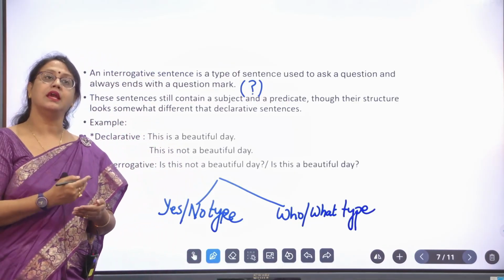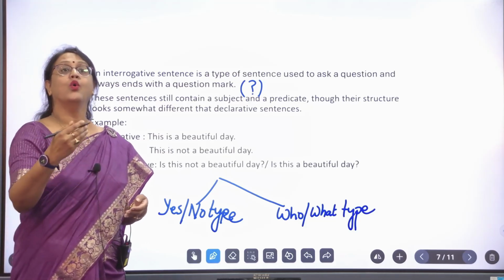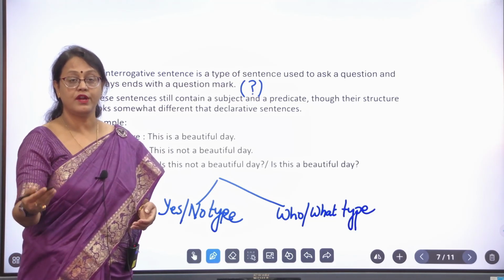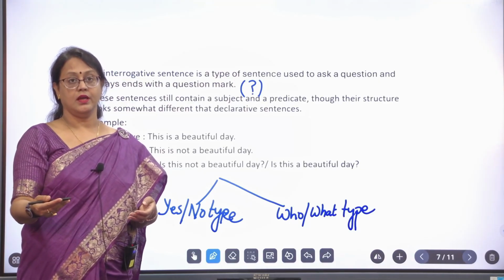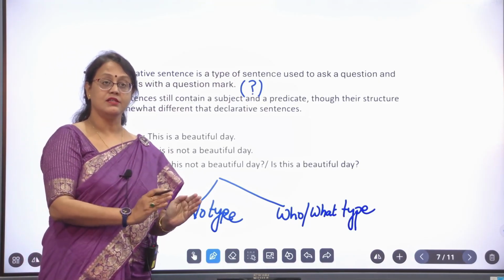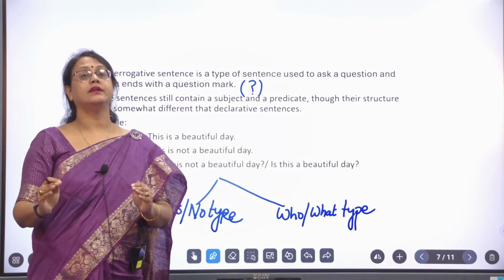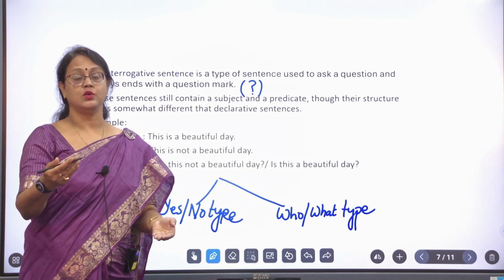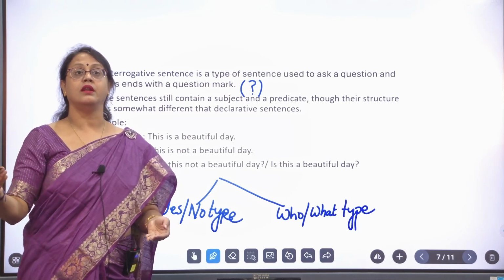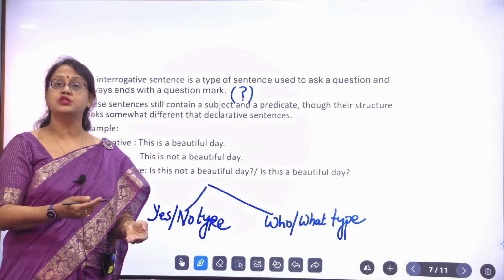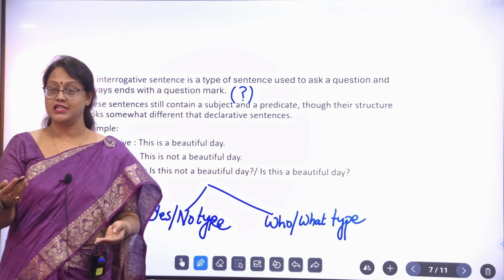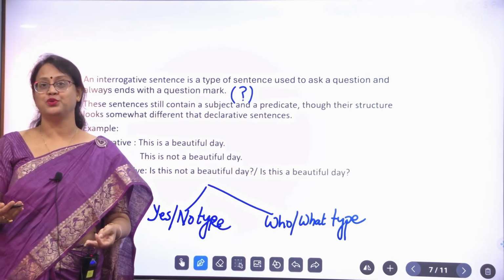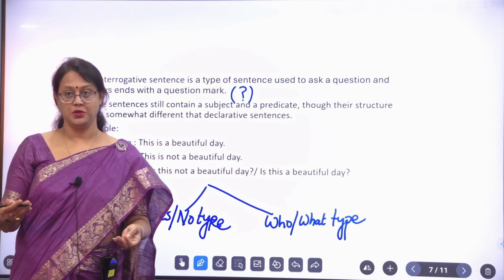The answer is yes. Who is your father? The answer is something different than the question. One is a definite answer, yes or no, and another can be a variety of answers. Who is your best friend? You will answer it in one way, your friend will answer it in another way. But do you go to school? Your friend will say yes, and maybe you will also say yes. There can be only a very few students who will say, no, I don't love to go to school.